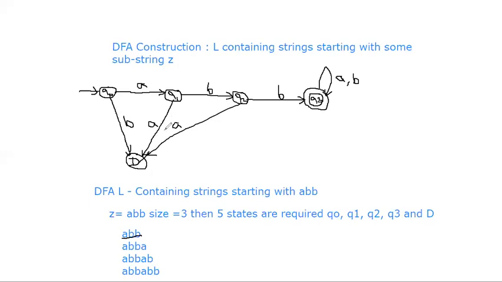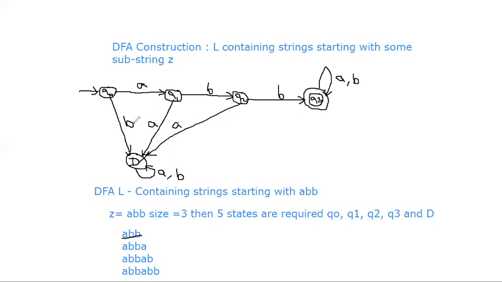Once your machine reaches the dead state, it never comes back to the acceptance state, because these strings are not legal according to your problem. After a first character B, or a second character A, or a third character A, any number of A's and B's should stay isolated at D only, because all these strings are illegal.